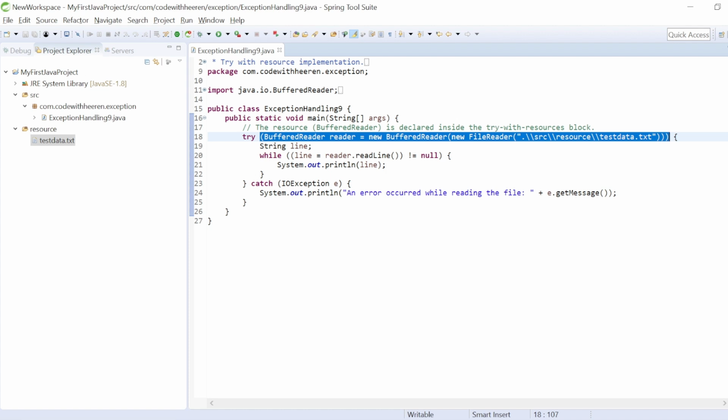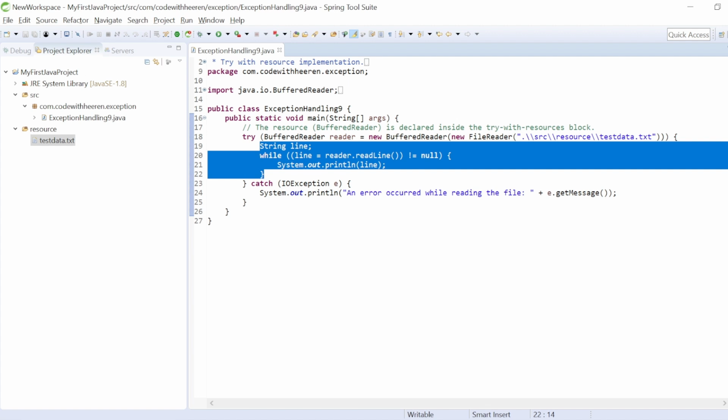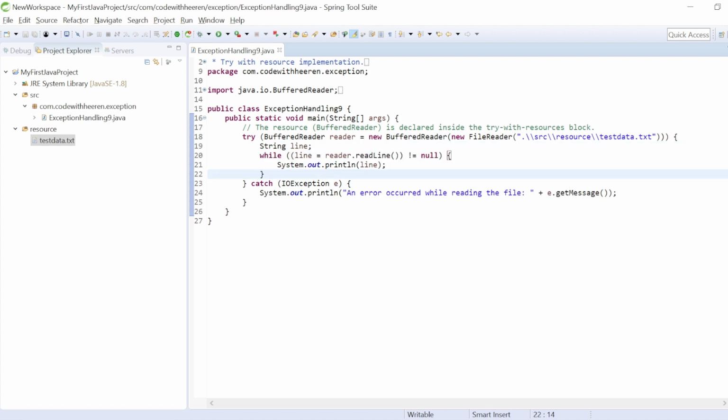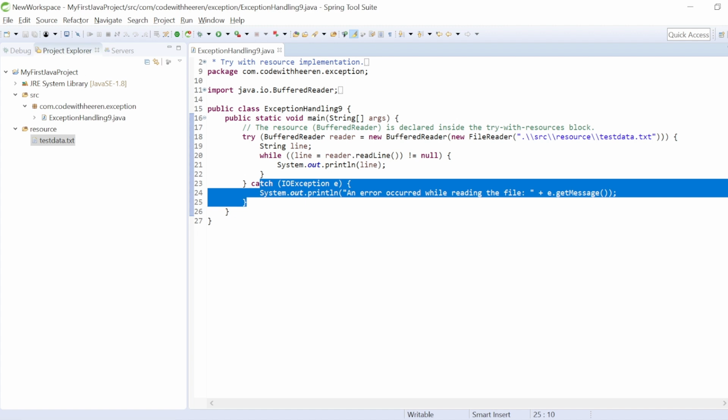lines are involved while you are making the connections. You can separate those lines by using a semicolon, and you can put all those lines which are making connection with that external resource inside this try parenthesis only. That's it. This is nothing but try with resource: try with that external resource where you are making the connections. Then inside my try block, you can put whatever code you want to execute. If an exception occurs, catch will execute. If an exception does not occur, try will execute.